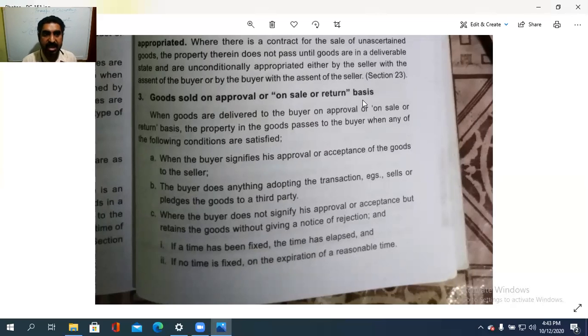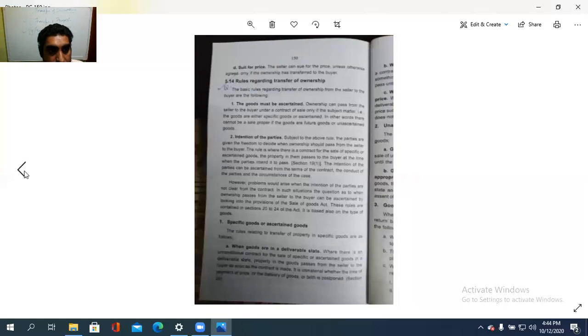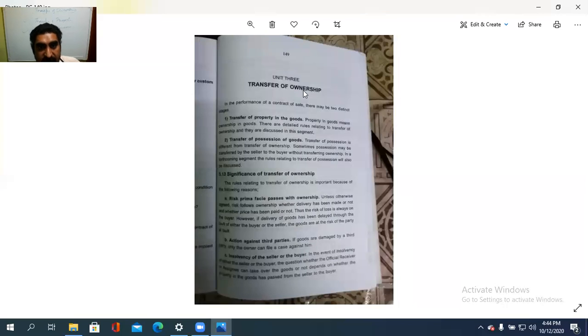So these are the three cases: ascertained goods, unascertained goods, and goods sold on approval or on sale or return basis. So these are the cases with regard to how an ownership is to be passed. So from the first step, we will look into that. That is, what does the transfer of ownership mean? There should be a transfer of the property and transfer of the possession of the goods.